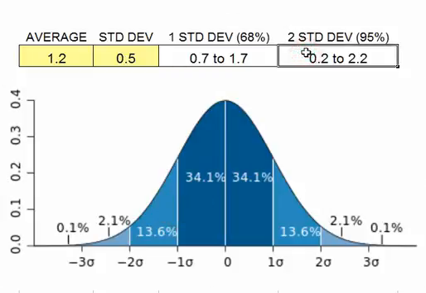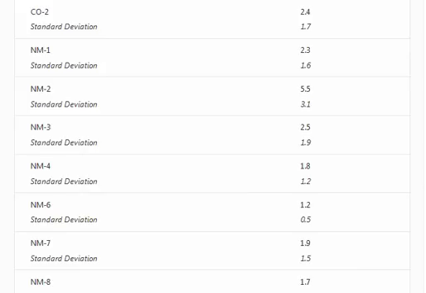Now, with 2 standard deviations, we're going to pick up 95% of the scores, approximately, if we have an actual bell curve. So 2 standard deviations below the average is 0.2 grades, and 2 above the average is 2.2. So about 95% of the kids have a gap between 0.2 grade levels and 2.2 grade levels, and that's how we interpret those standard deviations. But you see, that's a fairly large spread.